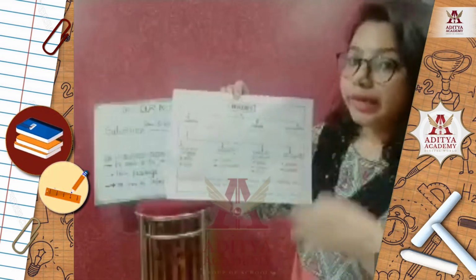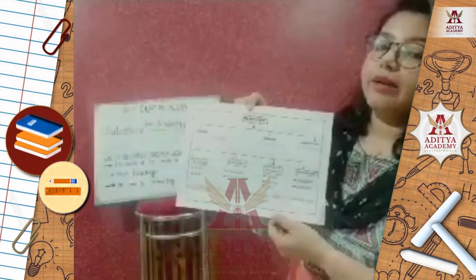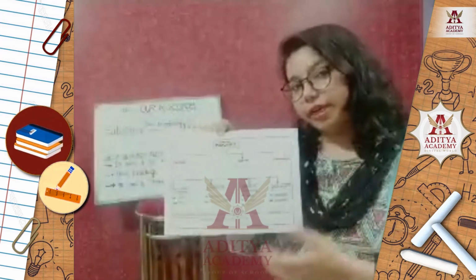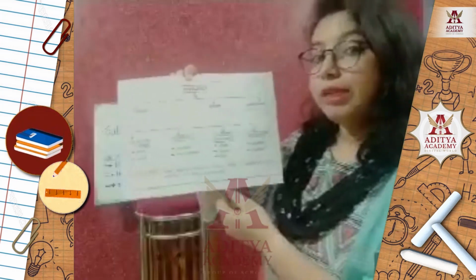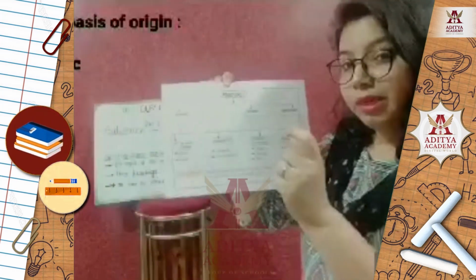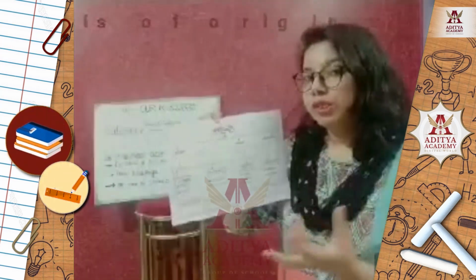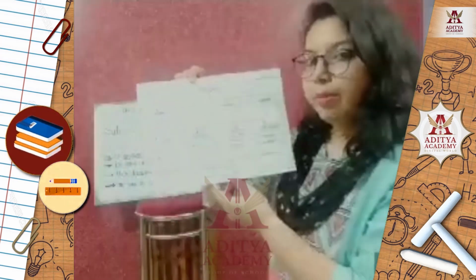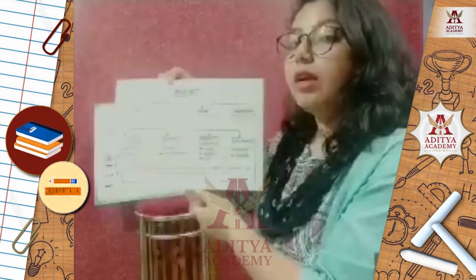Now coming to the next classification, the natural resource. As there are plenty of things that nature has gifted us, the natural resource has been classified on some bases. On the basis of origin, meaning how the resource has originated, natural resource can be classified into two main types: biotic and abiotic.